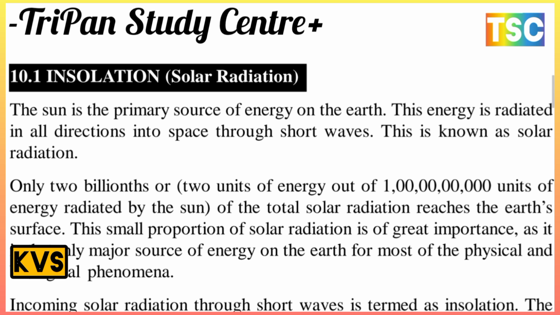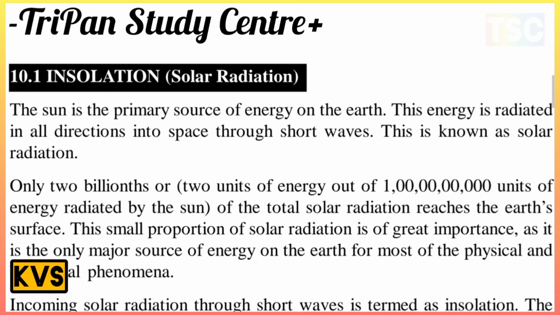The sun is the primary source of energy on the earth. You know that the sun is the primary source of energy on the earth, and this energy is radiated in all directions into space through short waves. This is known as solar radiation. You understand what solar radiation is? This energy is radiated in all directions into space through short waves, and this is known